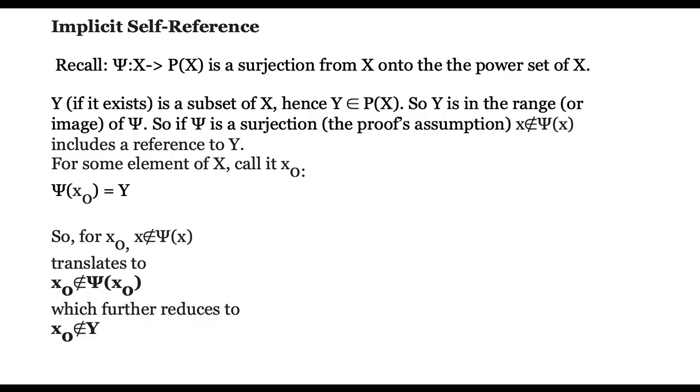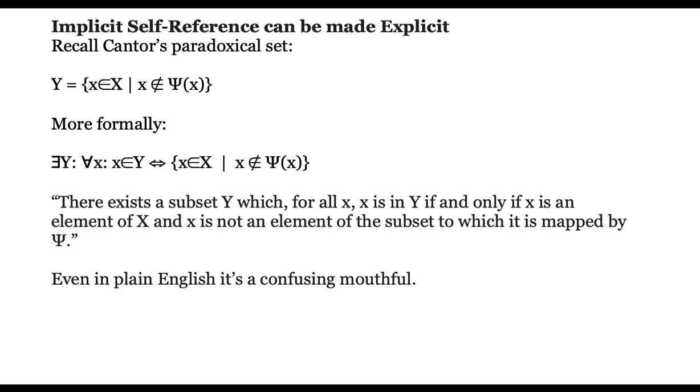For some element of x, we'll call it x0, psi of x0 equals y, and this is all in Cantor's proof, in fact. So for x0, x is not an element of psi of x translates to x0 is not an element of psi of x0, which further reduces to x0 is not an element of y. The implicit self-reference can actually be made explicit.